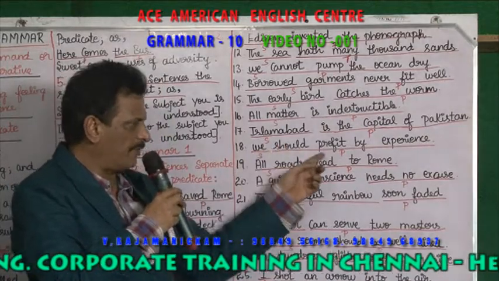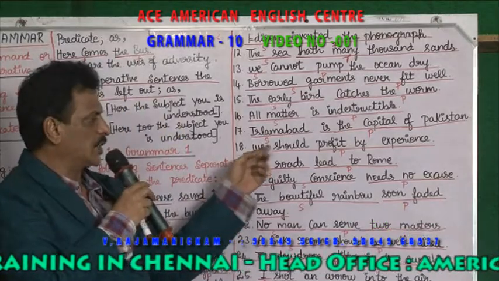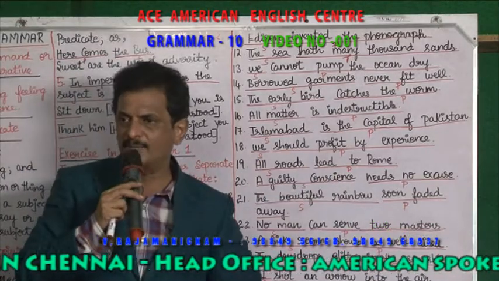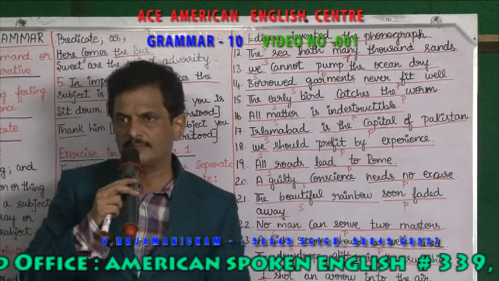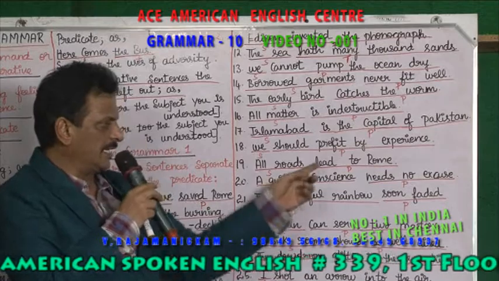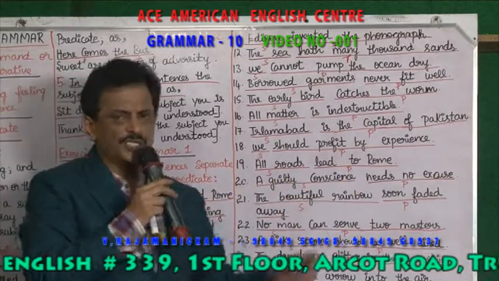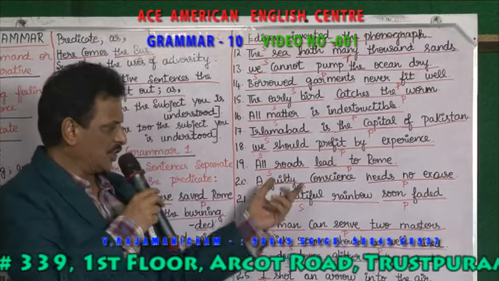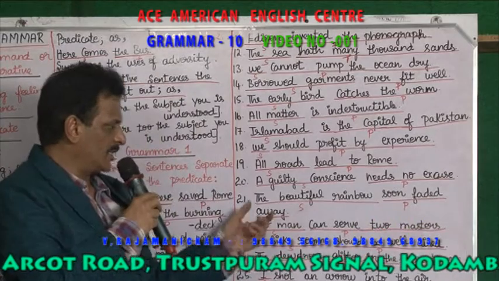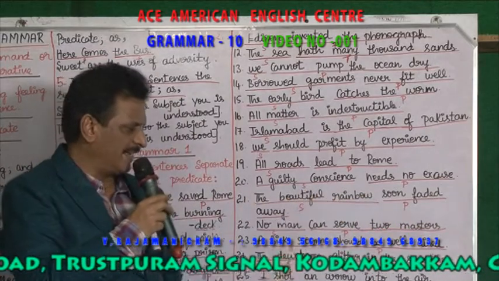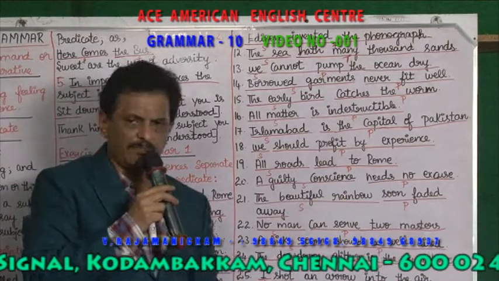We should profit by experience. We is the subject. Should profit by experience becomes the predicate. All roads lead to Rome. Which is the subject? All roads is the subject. Lead to Rome becomes the predicate. A guilty conscience needs no excuse. A guilty conscience becomes the subject. Needs no excuse is the predicate. The beautiful rainbow soon faded away. The beautiful rainbow is the subject. Soon faded away is the predicate.